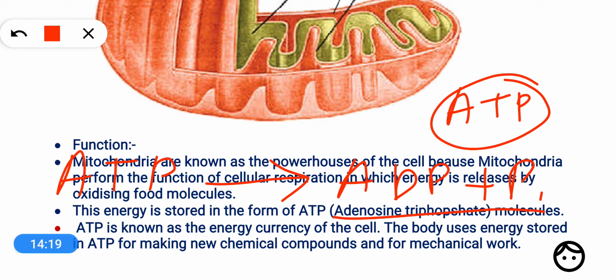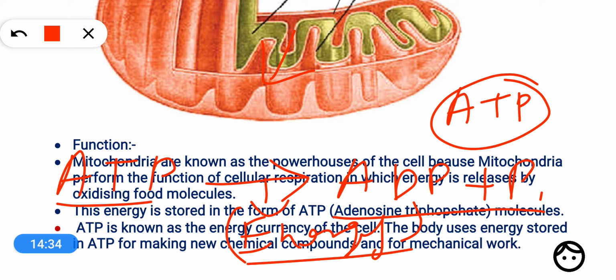In this process, the energy which was captured and stored in ATP is released. So this energy can be used by different processes of the cell, of the body, of the organism. So this is all about the functioning of mitochondria.